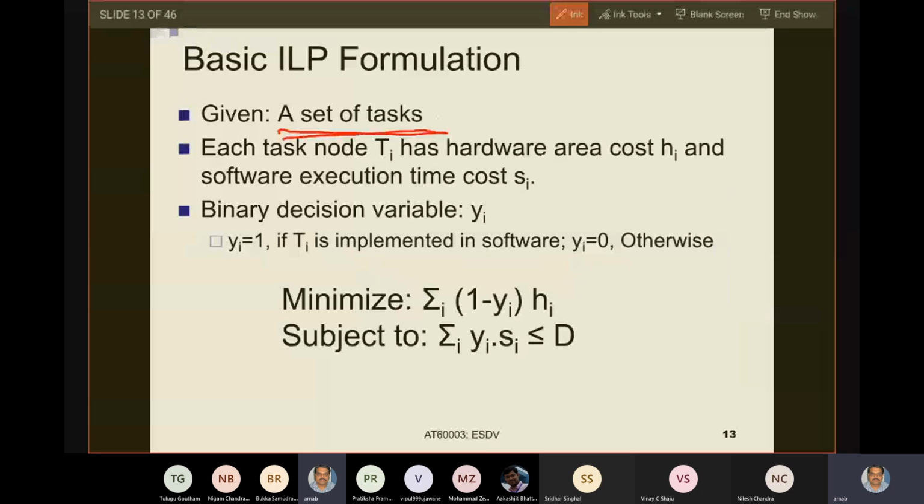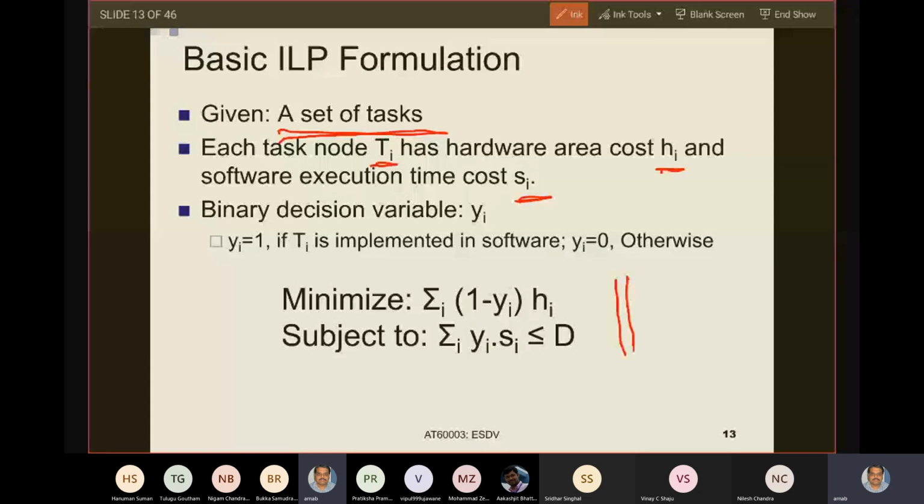For each task we have a hardware cost and a software cost as generated before. Now, we want to determine whether each task Ti will be implemented in software or hardware. To decide that, we formulate this problem as a constraint satisfaction problem, CSP, here at the bottom.